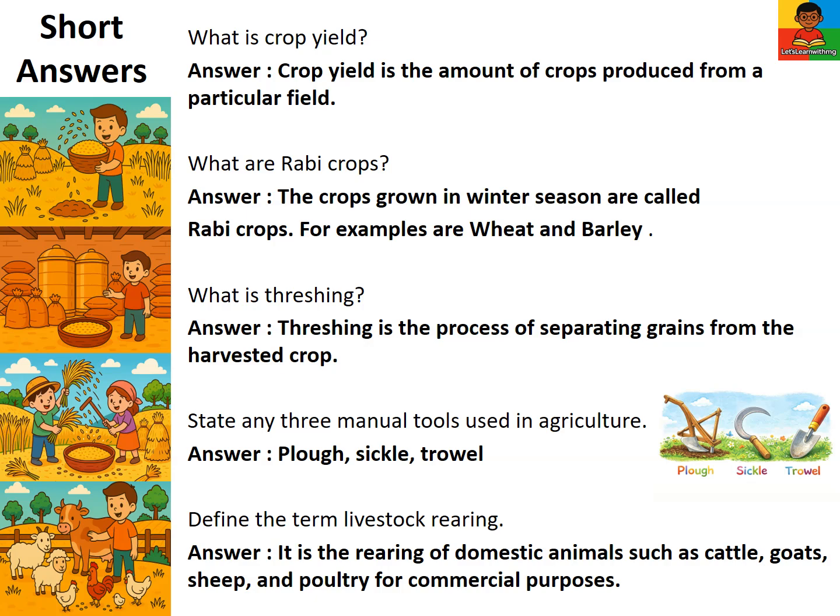State any 3 manual tools used in agriculture. Plow, sickle, trowel. Define the term livestock rearing. It is the rearing of domestic animals such as cattle, goats, sheep, and poultry for commercial purposes.